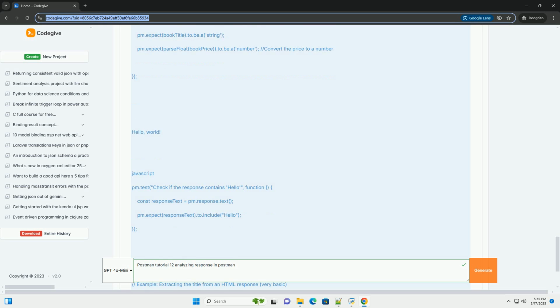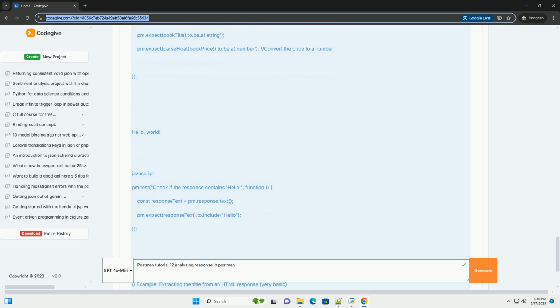8. Handling different response types: text, HTML. If the API returns plain text or HTML, you can access the raw response body using pm.response.text(). For example, if the API returns a simple text message. Explanation: pm.response.text() retrieves the response body as a string. pm.expect(responseText).to.include('hello') asserts that the response string contains the word hello.